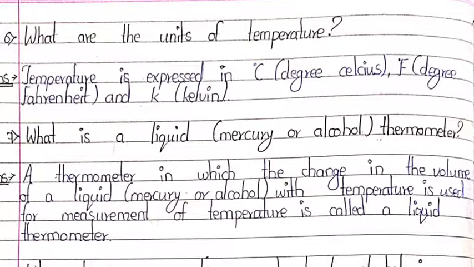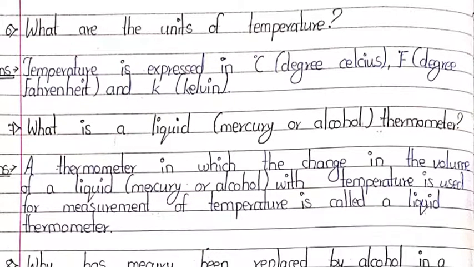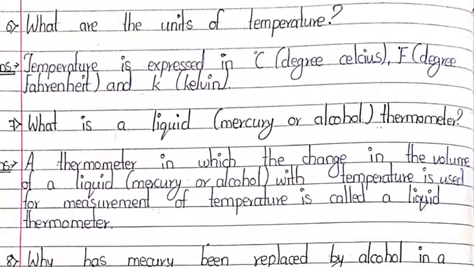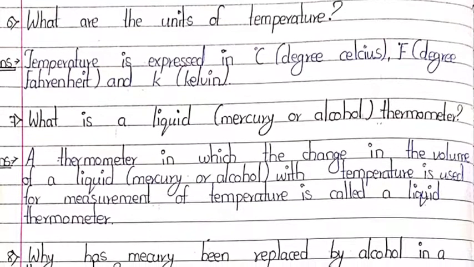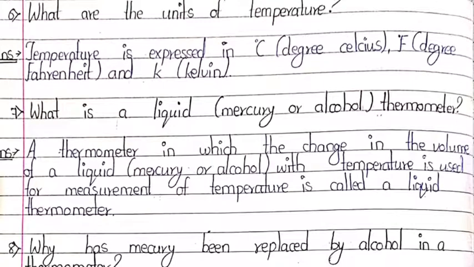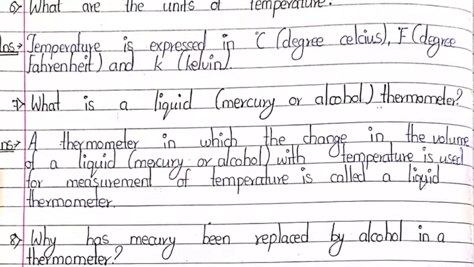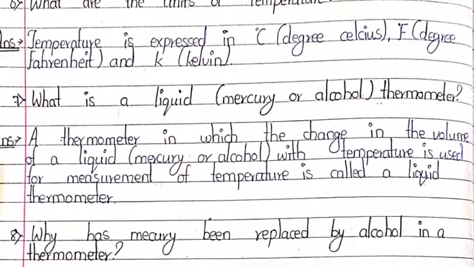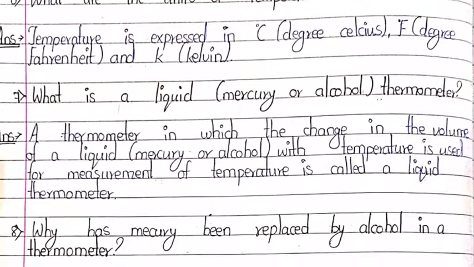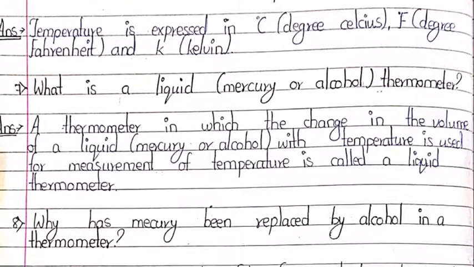Sixth point, what are the units of temperature? Answer. Temperature is expressed in degree C, that is degree Celsius, or degree F, that is degree Fahrenheit, and K, that is Kelvin. All these are units of temperature. Now seventh point, what is a liquid, that is mercury or alcohol thermometer? Answer.